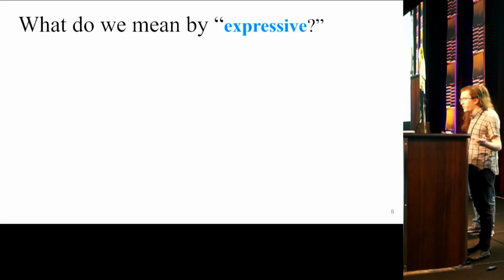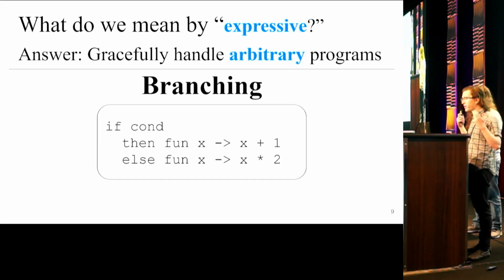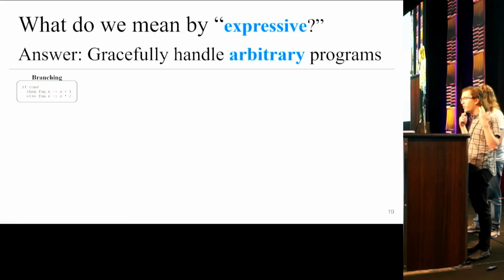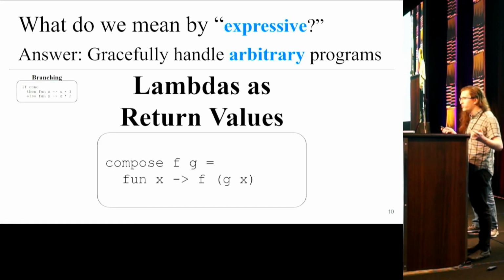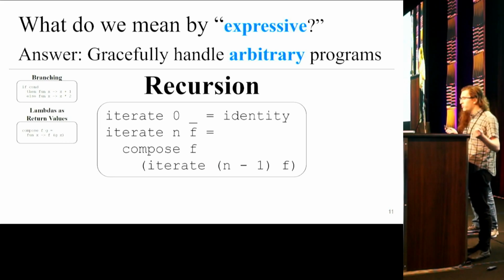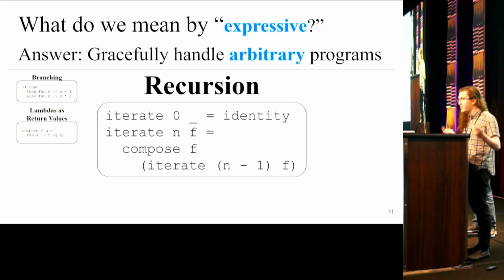So what do we mean by expressive? We mean that we want our defunctionalization to be able to handle arbitrary programs in a realistic functional source language. So this means that we want to be able to gracefully handle a whole range of language constructs, like when code returns a different lambda from each arm of a conditional branch. We want to be able to handle higher order functions which use lambdas as return values, not just functions which take lambdas as arguments. We want to be able to handle recursion, including mutual recursion, and complex cases like this one, where a lambda recursively captures other instances of itself.